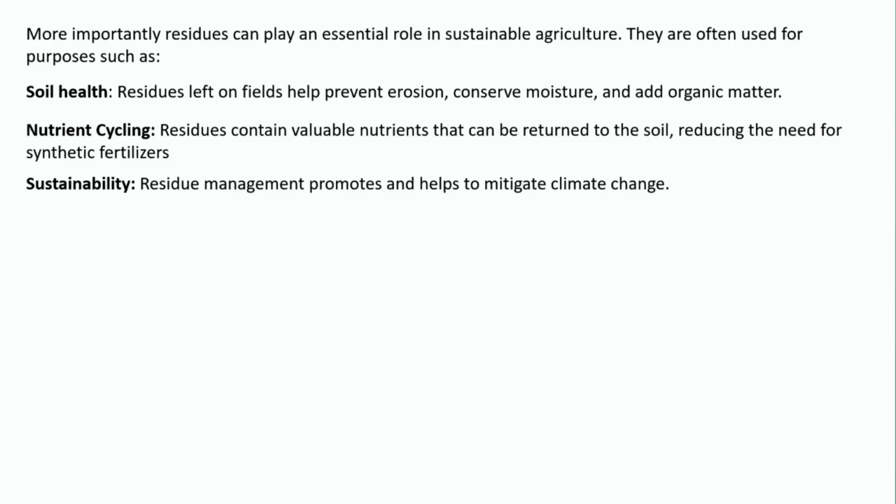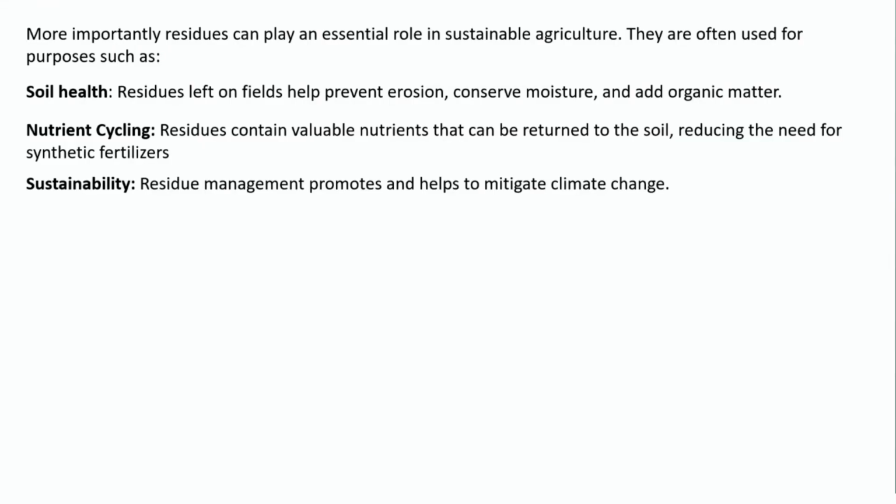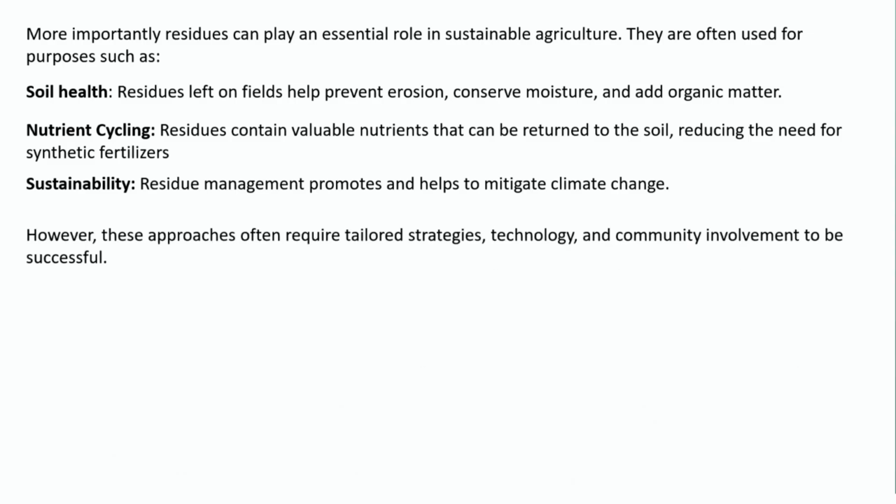And as I was giving emphasis on nutrient cycling, because these residues are a reservoir of multiple macro, micro and secondary nutrients. So if we are capable to convert these residues into some useful material in the form of compost, definitely we are able to recycle them into nature, the earth from where you have taken it.